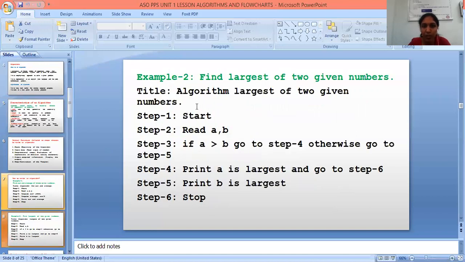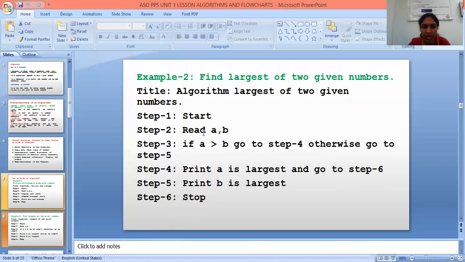Next, another example for an algorithm. That means find the largest of given numbers. What is the title of this one? Algorithm largest of 2 given numbers. What are the first and last steps? First step is start and last step is stop. In the second step, read the input values. That means read A, B. I can take the A value as 3 and B value as 2. In step 3, if A greater than B, means 3 greater than 2, the condition is true. Then it goes to step 4. What is step 4? Print A is largest and go to step 6. What is step 6? Stop. Otherwise,